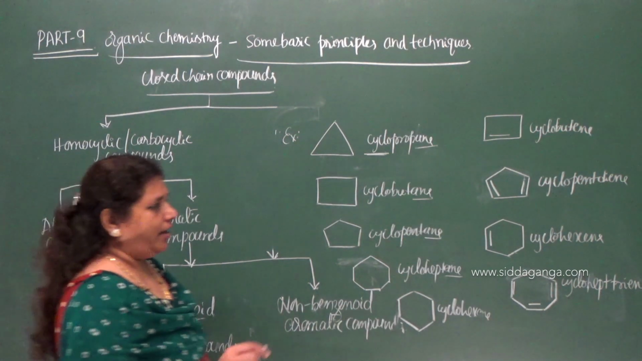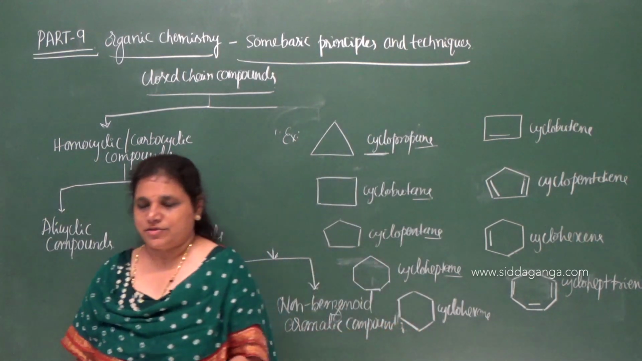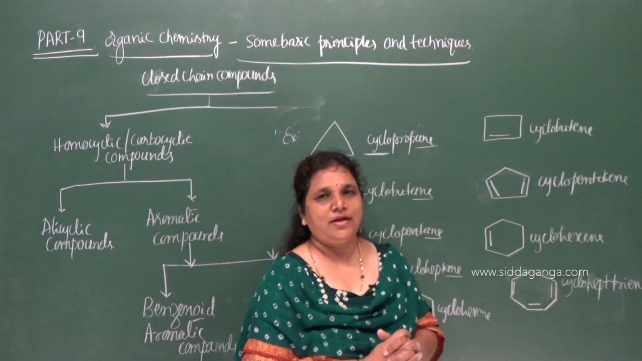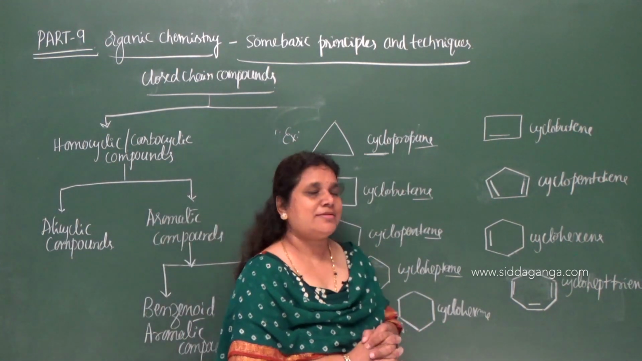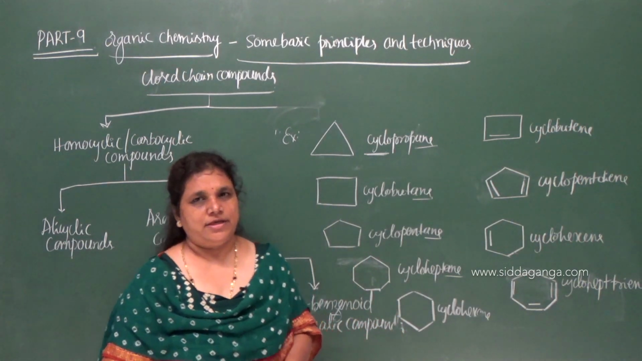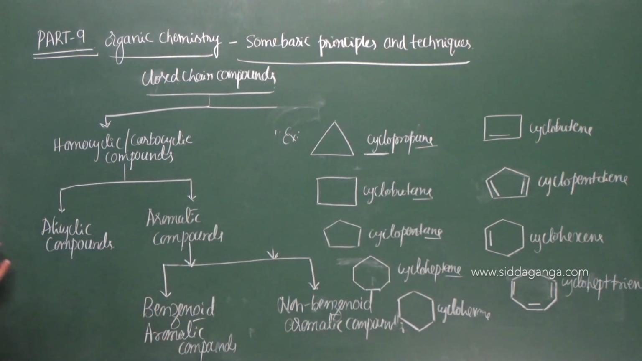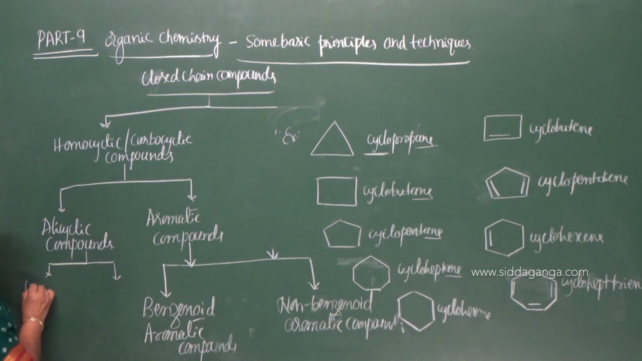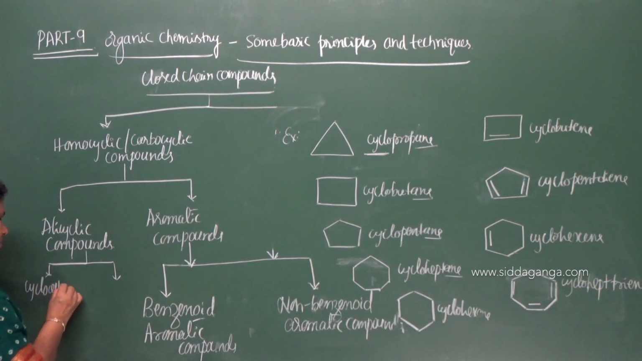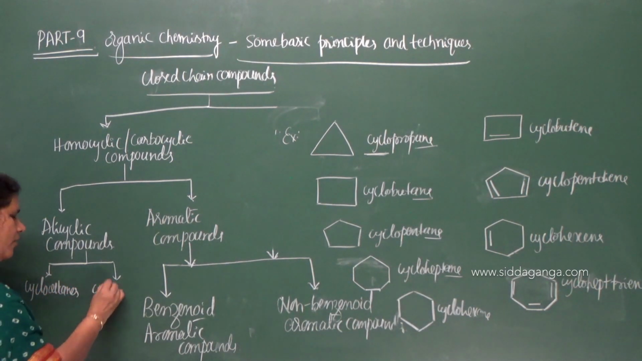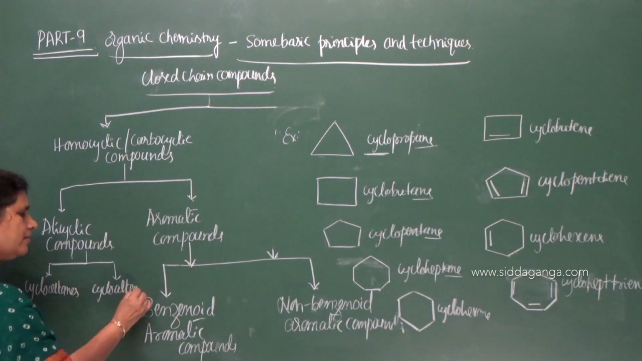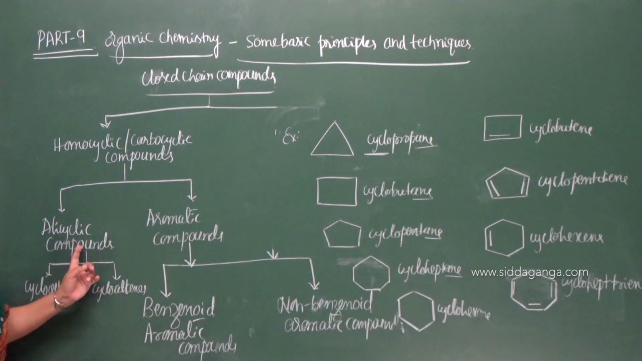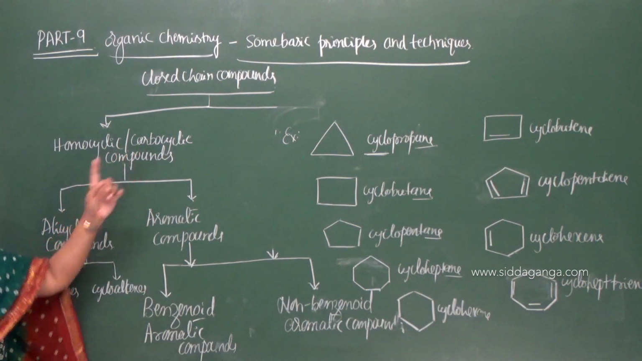They are nothing but aliphatic compounds containing a ring structure, and the ring structure may contain only single sigma bonds between the carbon atoms, or it may contain double bonds between the carbon atoms. Hence they are called alicyclic compounds. Further, they are classified into 2 types. If you want, you can write it here: cycloalkanes and cycloalkenes. Clear? So this is the one type of homocyclic compound.